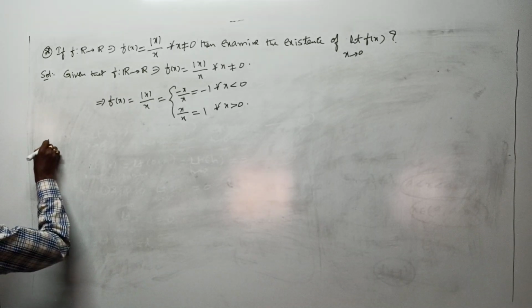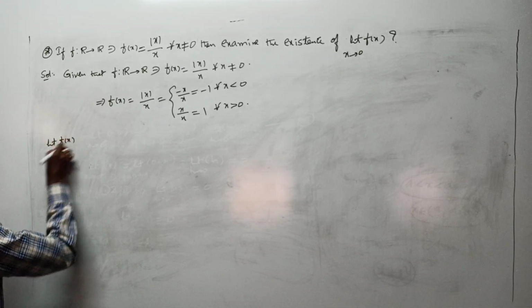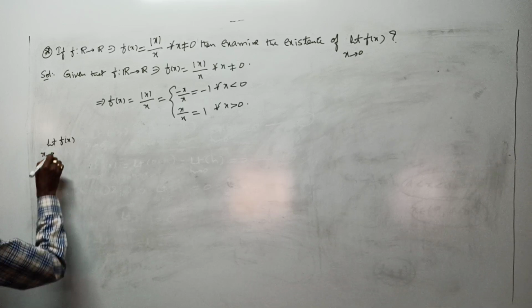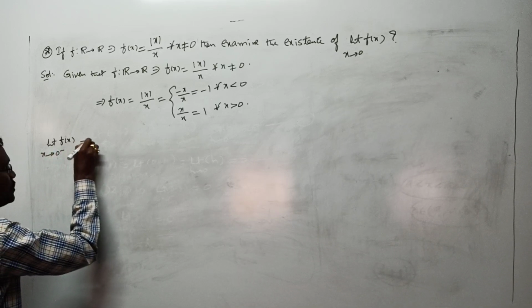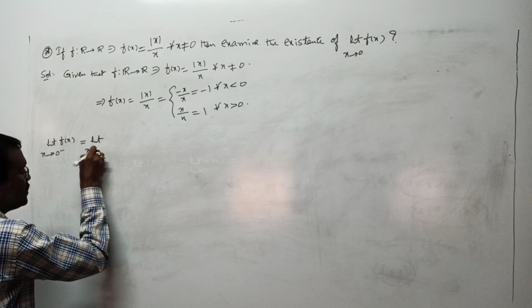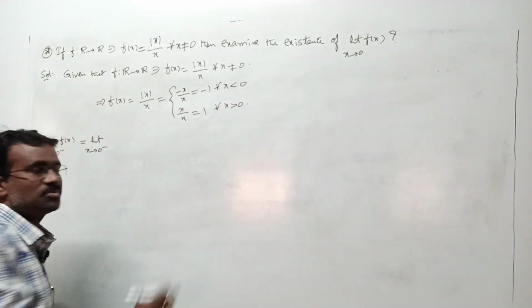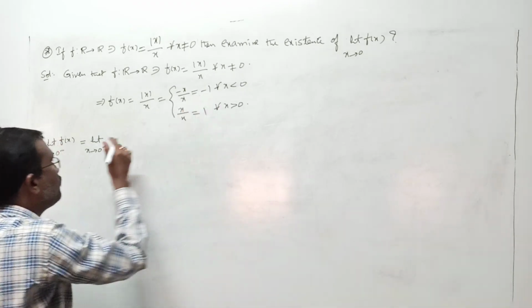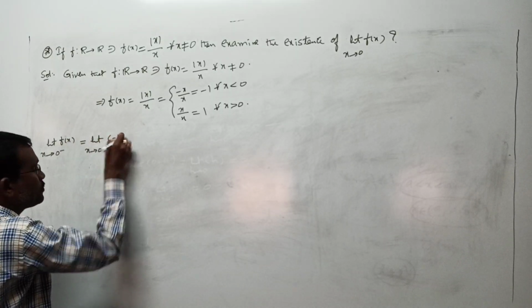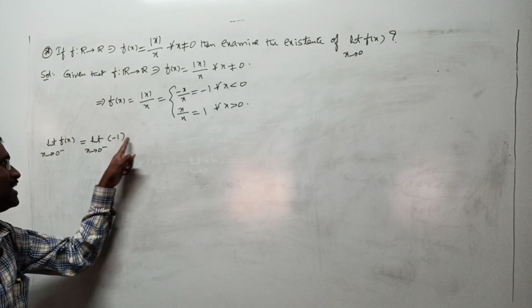Let us go through. Limit f of x as x tends to 0 minus. x tends to 0 minus means x less than 0. What is f of x? Minus 1. Here no need to write in terms of h.